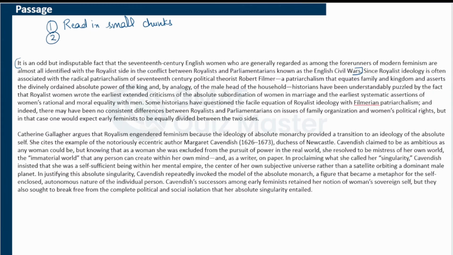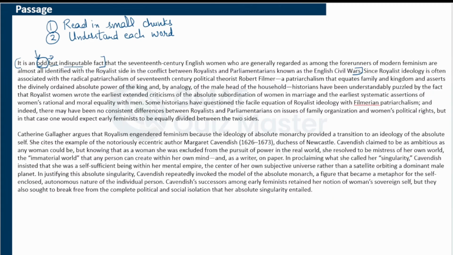The second thing is to understand each word. You need to understand what each and every word is conveying. This small word odd, which is actually the fourth word of this passage, gives you an idea of what this passage is going to be like, what it is going to talk about, the contrast that is being presented, the puzzle that is being presented. Everything was clear from this word itself. So always try to understand each and every word, and that is why reading in small chunks is important.